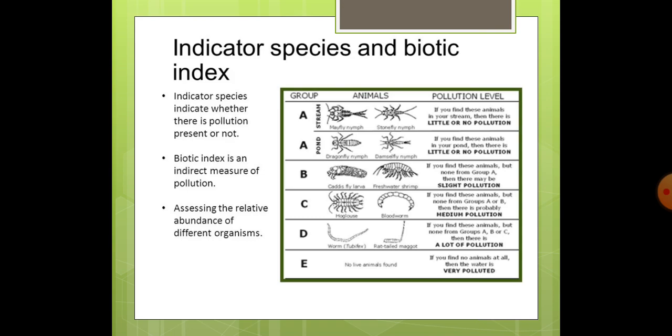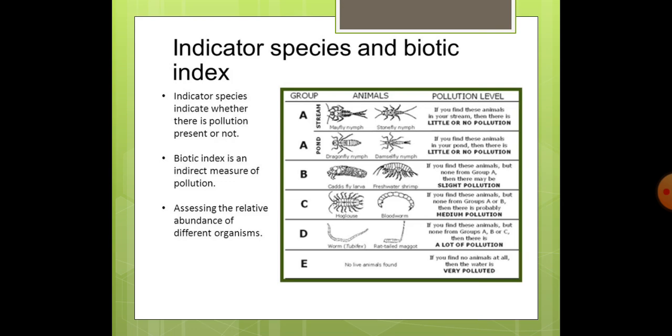So we can come to know about the indicator species and biotic index. Indicator species can indicate whether there is pollution present or not, and biotic index is an indirect measure of pollution. So by assessing the relative abundance of different organisms, we can come to know the level of pollution. For example, in this chart, you can see groups A, B, C, D, and E.